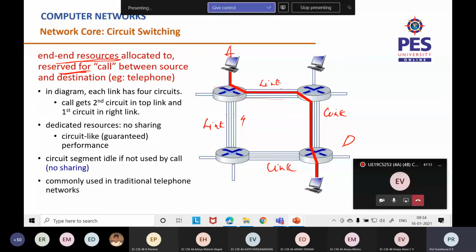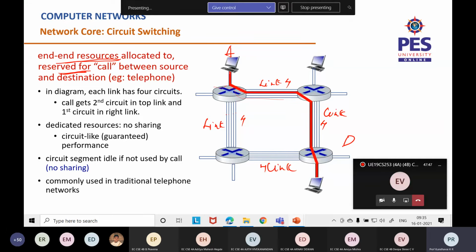4 circuits. This also has 4, this has 4, and this has 4. Assuming that a call has to get connected between A and D here, there has to be a call setup first, which means that a circuit has to be set up before they start. In the call setup phase, A will say that I want to talk to D. Then from A to D, a circuit will be reserved.